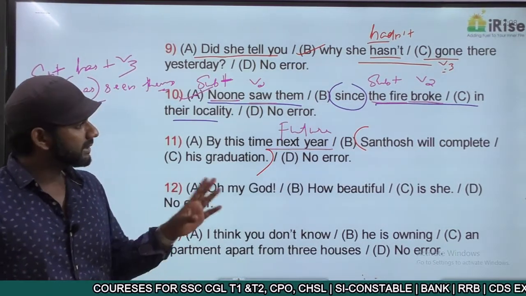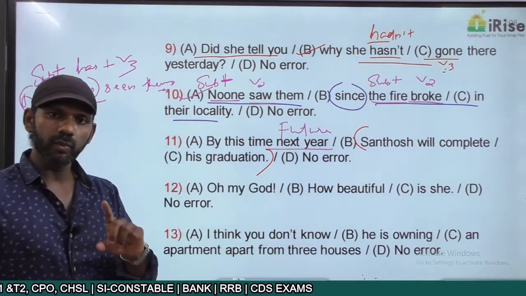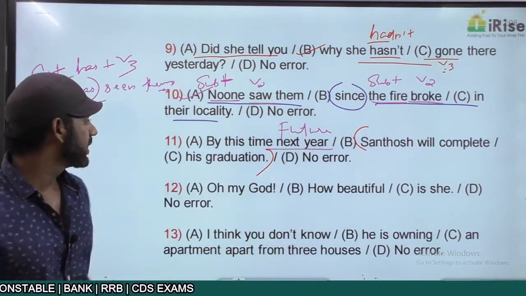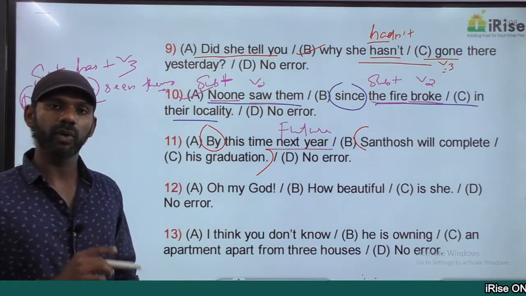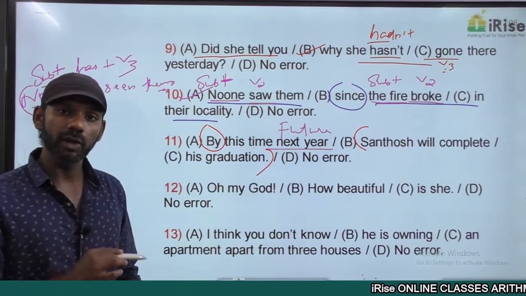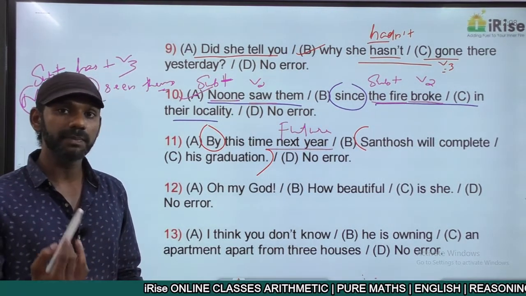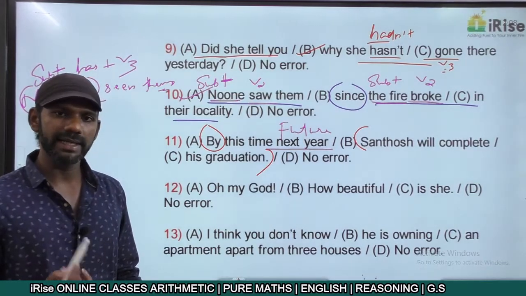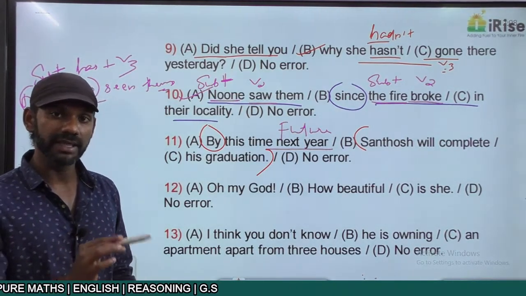So we have only one idea in the future along with "by." That idea must be in which tense? Future perfect tense. When there is only one idea in the future along with "by," that idea must be in the future perfect tense. That is a rule.